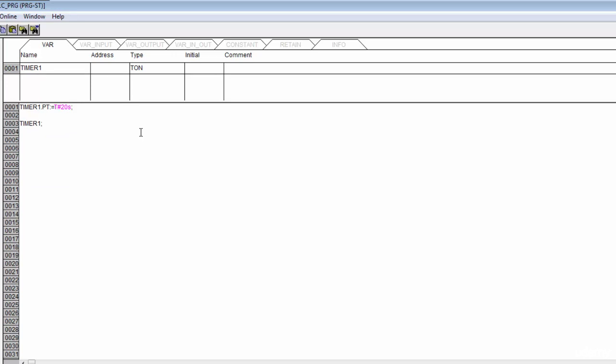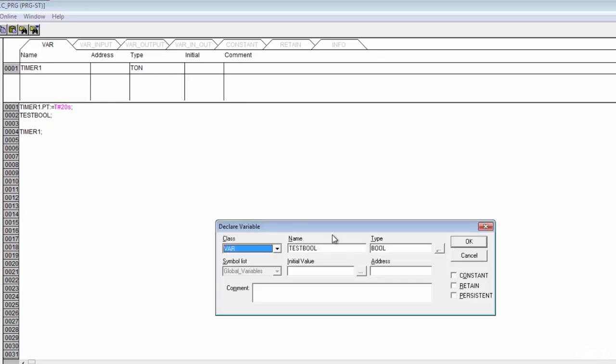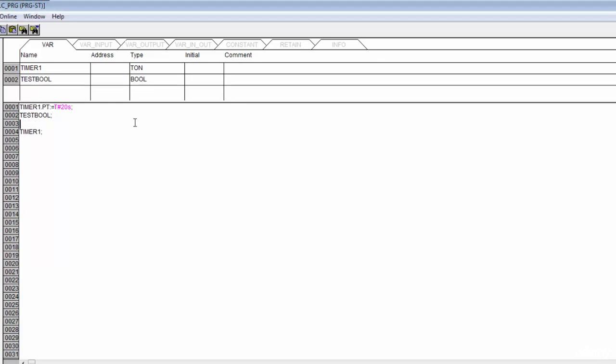depending on the status of a bool. So let's create a bool, and I'll call that test bool, and I'll invoke it right now. That's going to be of type BOOL, that's fine. I'm not really going to do anything with that test bool, but I will energize my timer.